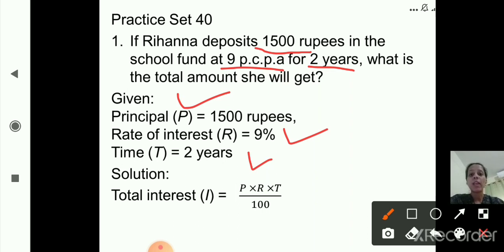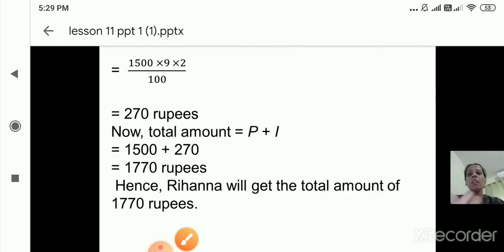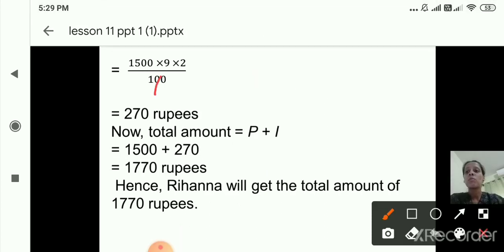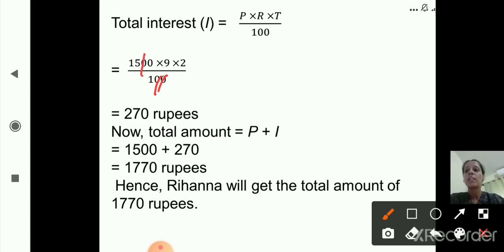So 1500 multiply by 9 multiply by 2 upon 100. Then after putting the values, we will cancel these 2 zeros and here 2 zeros will get cancelled. So what is remaining? 15 multiply by 9 multiply by 2. So 15 nines are 135 and 135 multiply by 2 is 270. So the answer is 270 rupees.